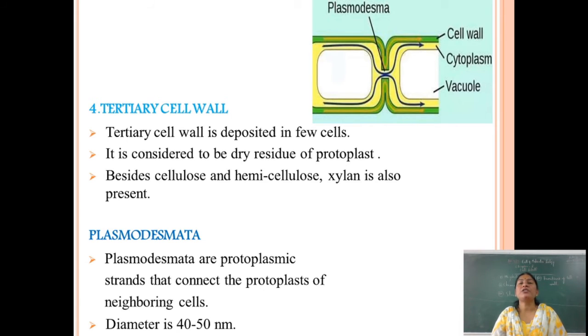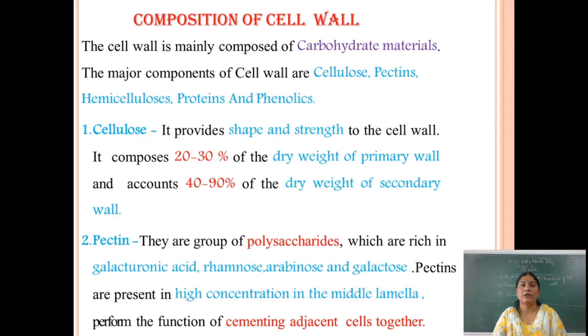So the next one is the plasmodesmata. Here, the plasmodesmata is the connecting link between the protoplasts of neighboring cells. Plasmodesmata is nothing but the connecting link between the protoplasts of neighboring cells. These are protoplasmic and have a diameter of 40 to 50 nanometers.